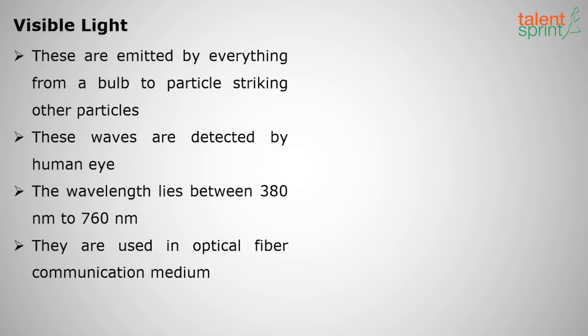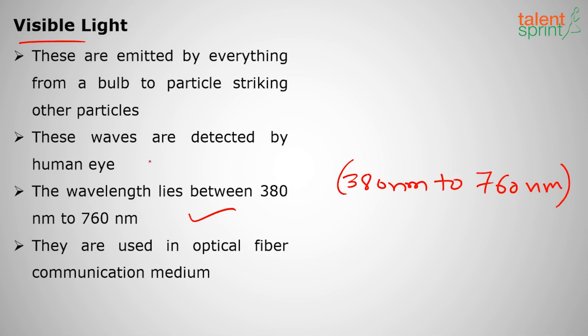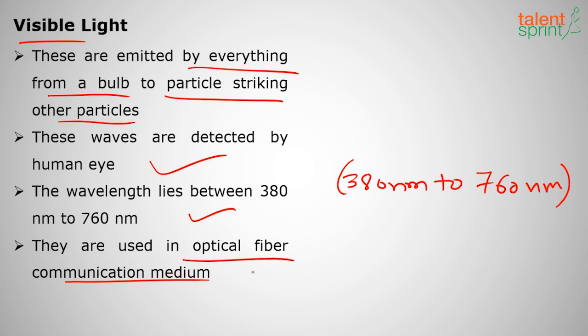Next, visible light. Why is it called visible? Because we can see this light. We can't see UV radiation, IR radiation, radio waves, microwaves, but we can see this visible light. What is the wavelength of this visible light? 380 nanometers or 400 nanometers to 760 nanometers. Okay, these are detected by the human eye. These are emitted by everything from a bulb to a particle striking other particles. They are used in optical fiber communication medium too.